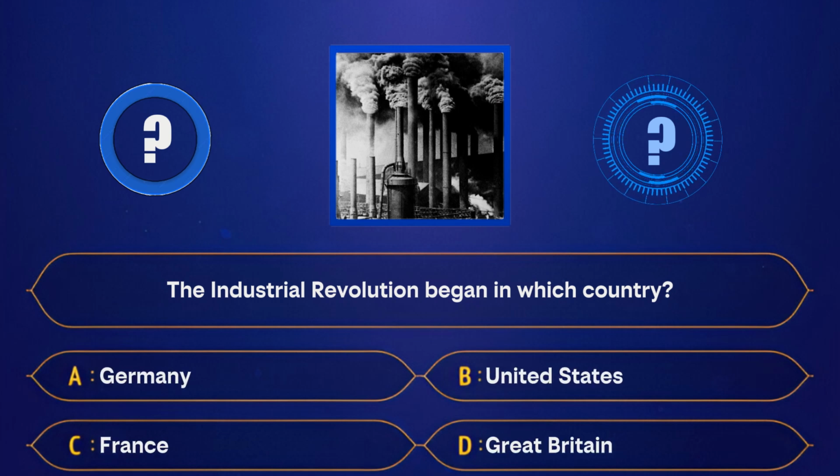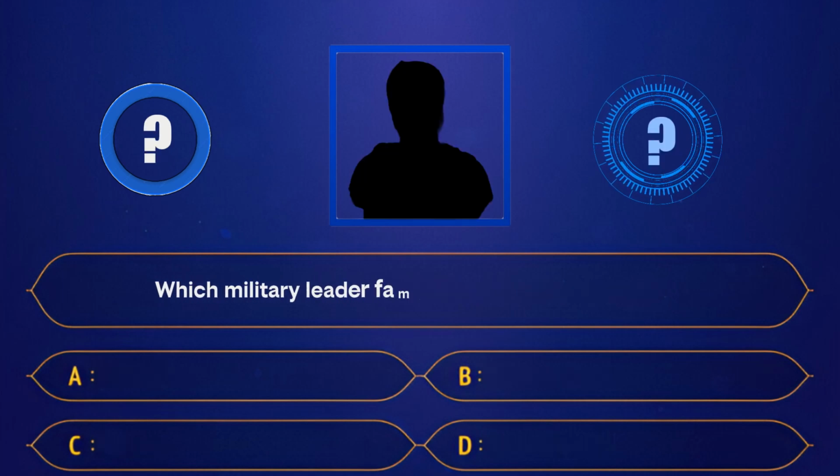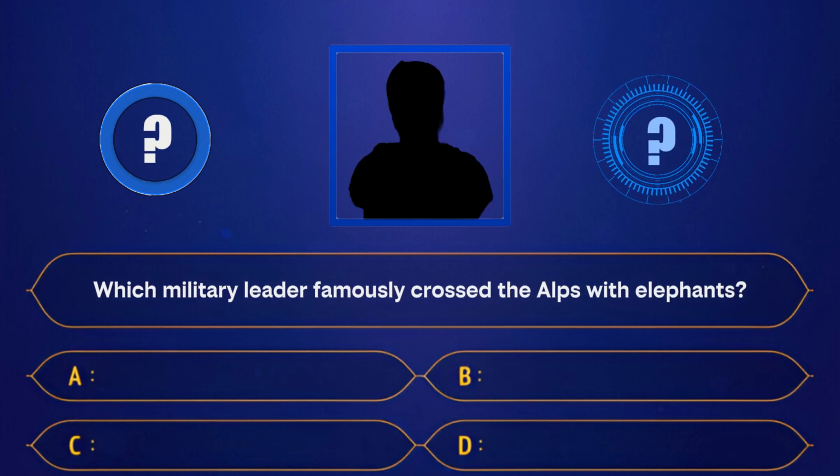A. Germany. B. United States. C. France. D. Great Britain. Correct answer, Great Britain. Which military leader famously crossed the Alps with elephants?